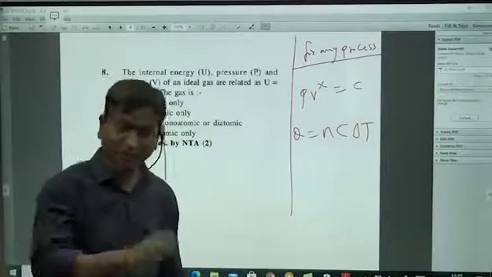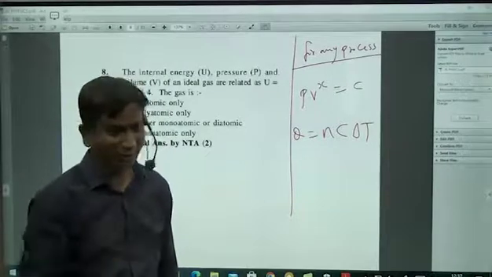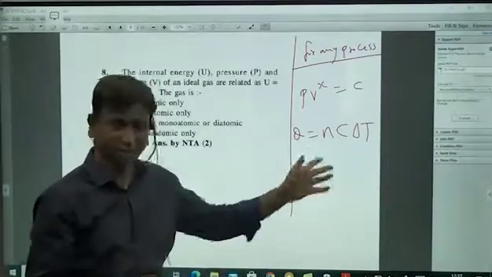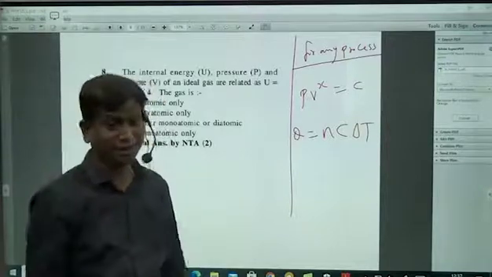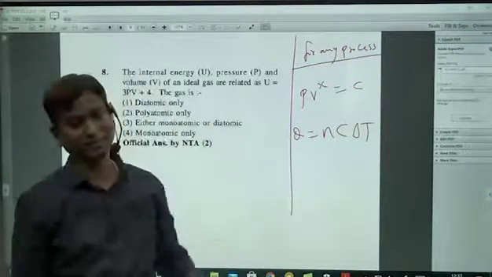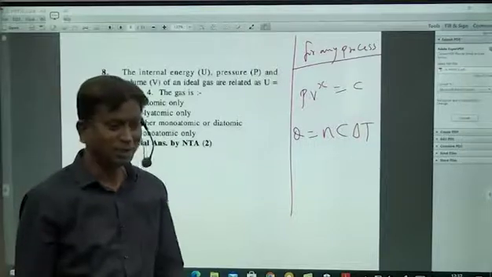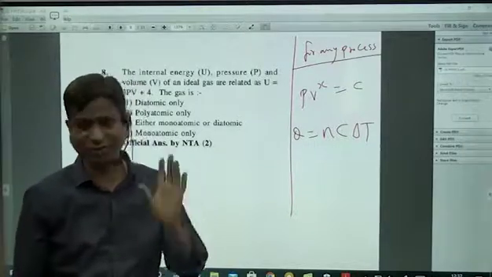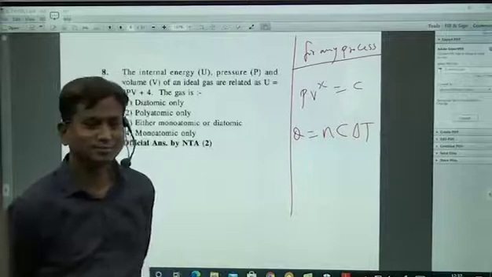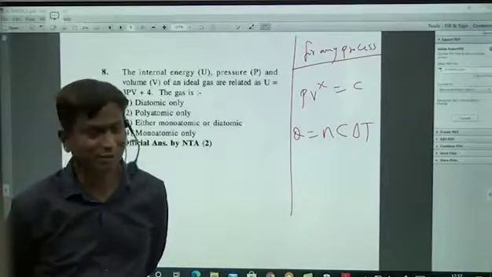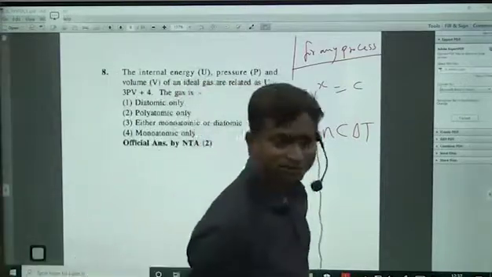If the process is constant pressure, then C is equal to CP. If the process is constant volume, then C is CV. Otherwise, C can be any other value, ranging from minus infinity to plus infinity. Suppose somebody asks, what is the molar specific heat of oxygen gas? What is your answer? Molar specific heat of oxygen gas. Tell me your answer. Can you tell?